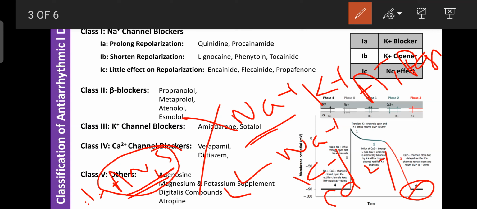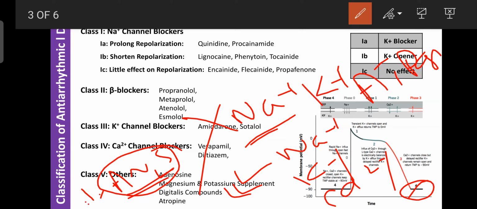Here the digitalis compound indirectly decreases the central sympathetic outflow. Due to that, it is helpful to control the extrasystole or extra heart rate. Then it can correct the rhythm of the heartbeat. By this phenomenon, digitalis compounds are helpful for the treatment of cardiac arrhythmia.